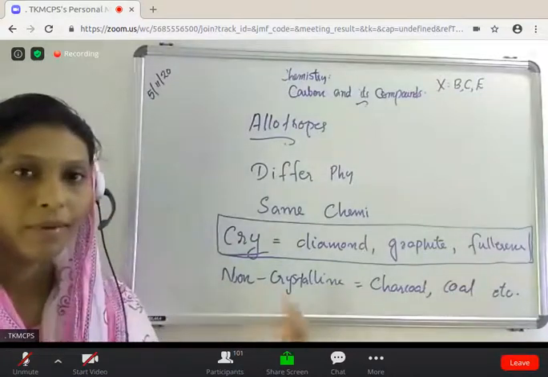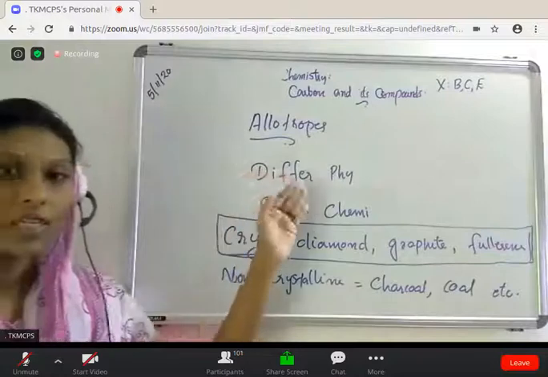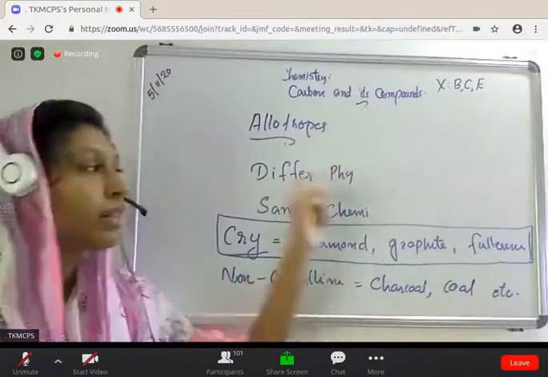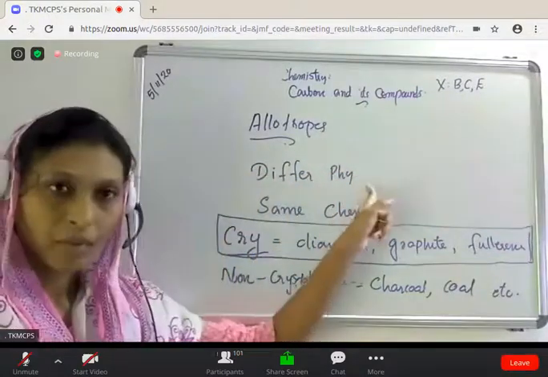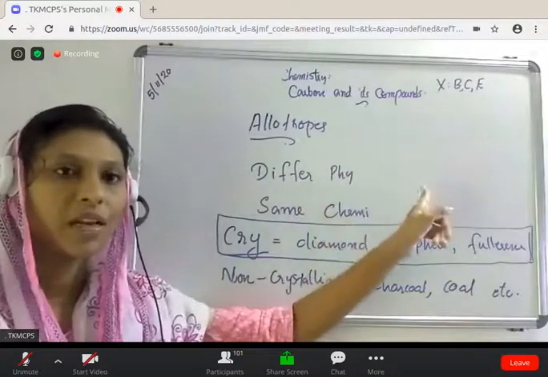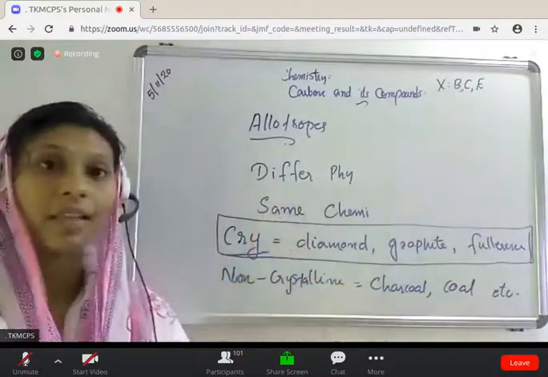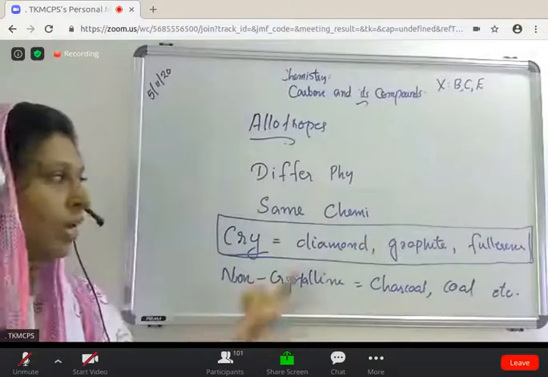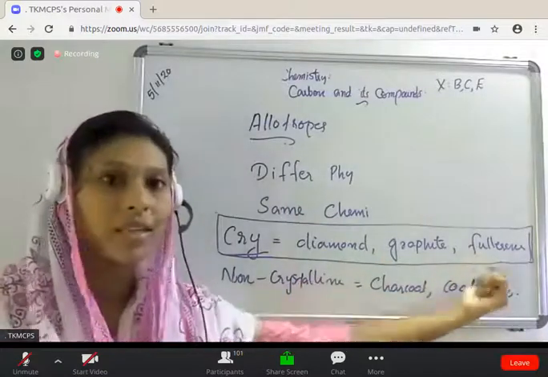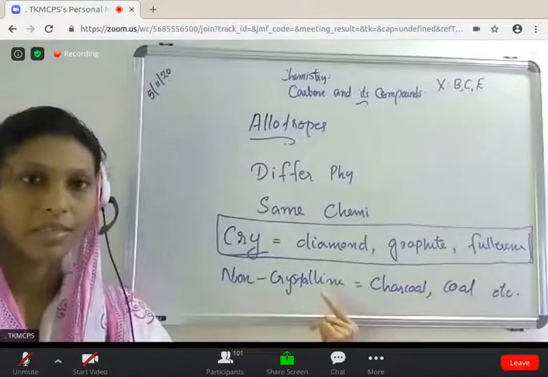Okay, so what do you mean by allotropes? An element which exists in more than one form. They differ in their physical properties but are identical in chemical properties. For example, diamond, graphite, fullerene. These differ in their physical properties, isn't it?